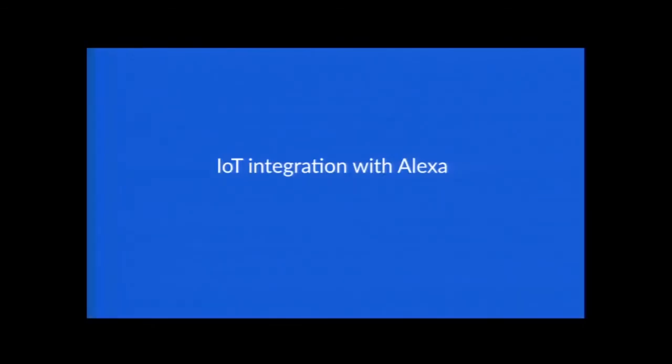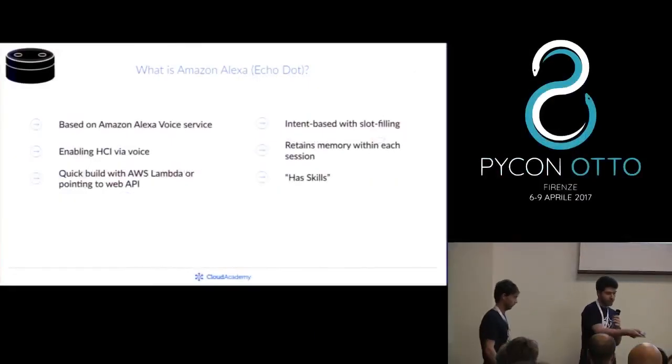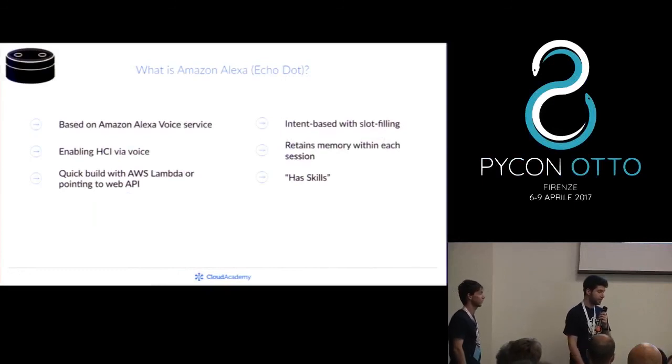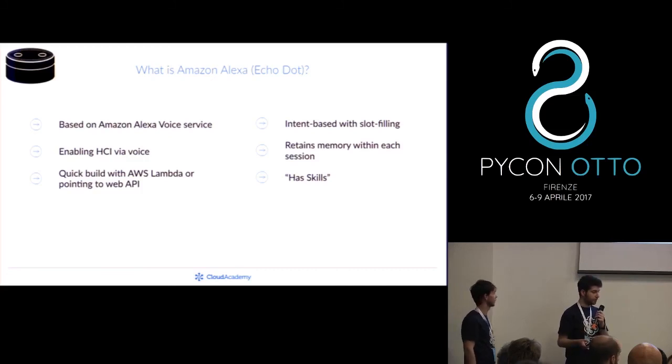So, very quickly, Alexa is this device that you can see here that has an Amazon Web Services service behind that allows a voice interface for interaction of several kinds, as you can see.